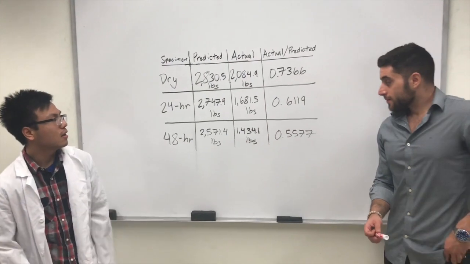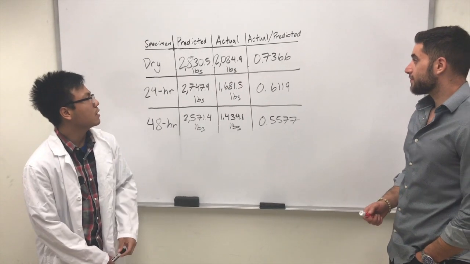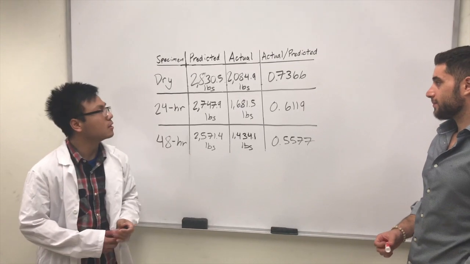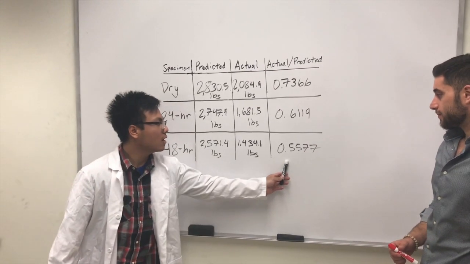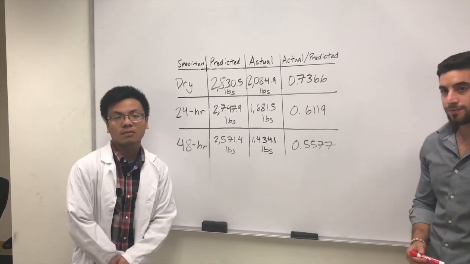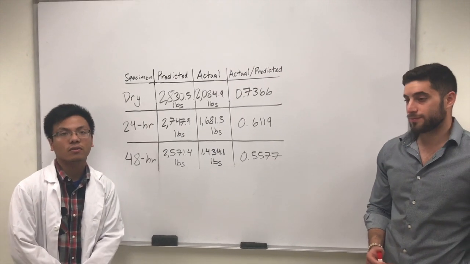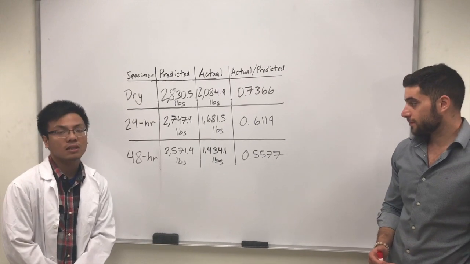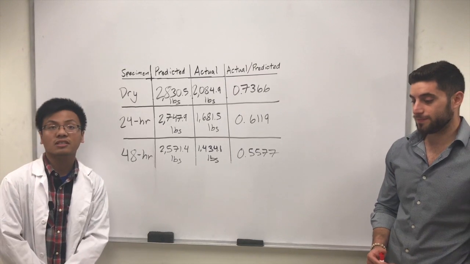Alright, so as Kareem said, these are our actual and predicted values, and the two, which are dry and 24-hour, had decent ratios. But as you can see, the 48-hour one had a 0.557 ratio, which possibly could be attributed to the specimen we mentioned earlier, which had a knot on its end, meaning it could possibly be an outlier in this data set due to its imperfection.